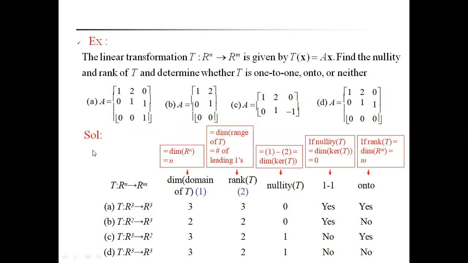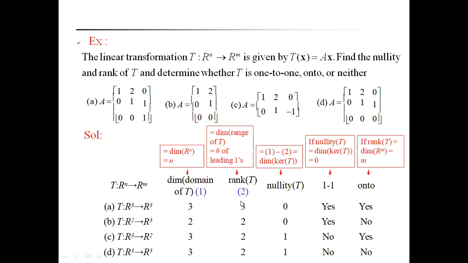Four examples we have taken here. Now discuss all the examples. First, A is a 3 by 3 matrix. That's why T is a mapping from R cube to R cube. The dimension of the domain of T is 3. N is equal to 3.